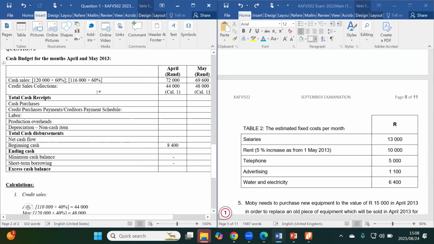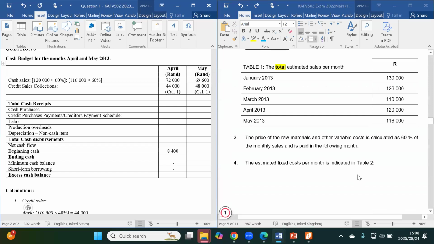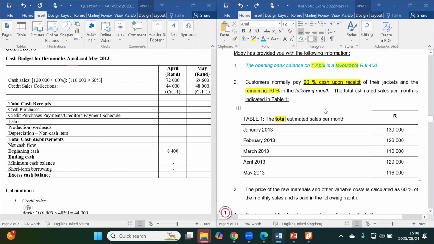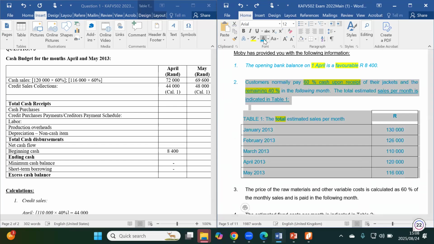Unless we have something else that might bring income, I might want to add another column here, because we have not yet read through the rest of the information to see if there are any other cash receipts which the company might have received. As far as sales is concerned, whether cash or credit sales, we have accounted for it accordingly. So we might want to highlight this info because we are done with it for now.